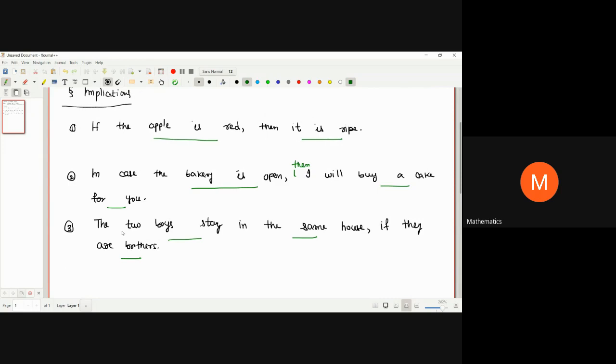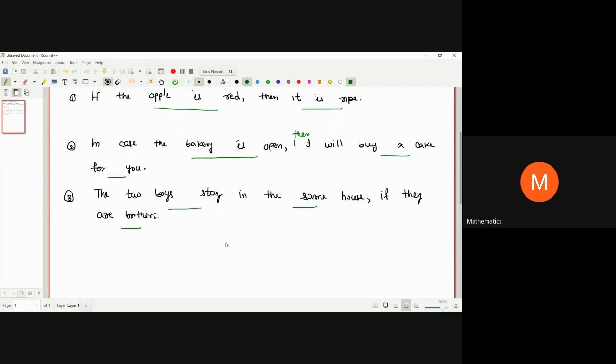And the third statement says the two boys stay in the same house, which is implied if they are brothers. So all statements consist of two statements, and in each one statement implies the other.